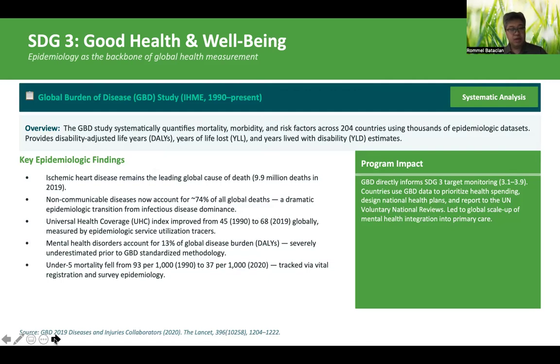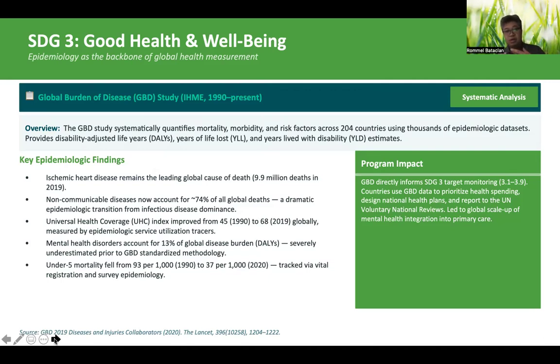And this is measured by epidemiologic service utilization tracers. Mental health disorder accounts for 13% of global disease burden. And finally, deaths before 5 years old fell from 93 per 1,000 kids to 37 per 1,000 kids. And this is tracked by vital registration and survey epidemiology.